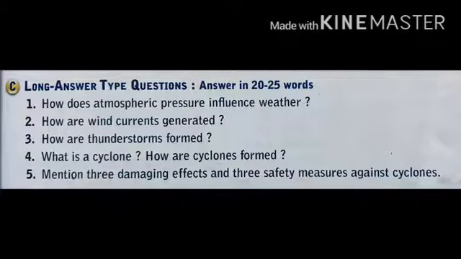Now the second, uneven heating of the land and water on the earth. Uneven heating of the land and water on the earth also causes wind current. During summer, particularly near the equator, the land warms up faster than the water in the ocean. The air over land gets warm and rises up. To fill the space, wind flows from the ocean towards the land.